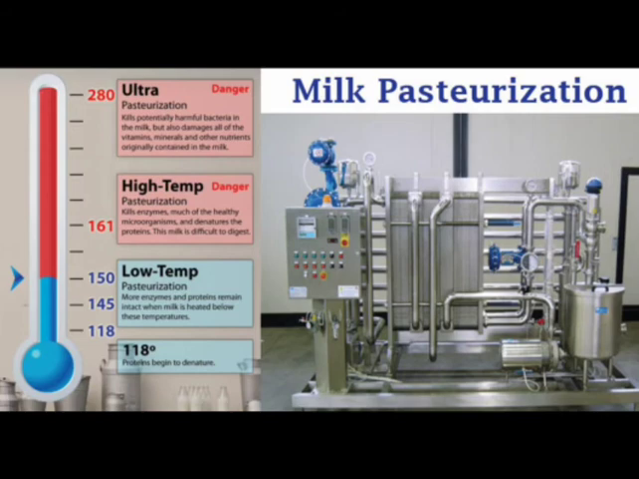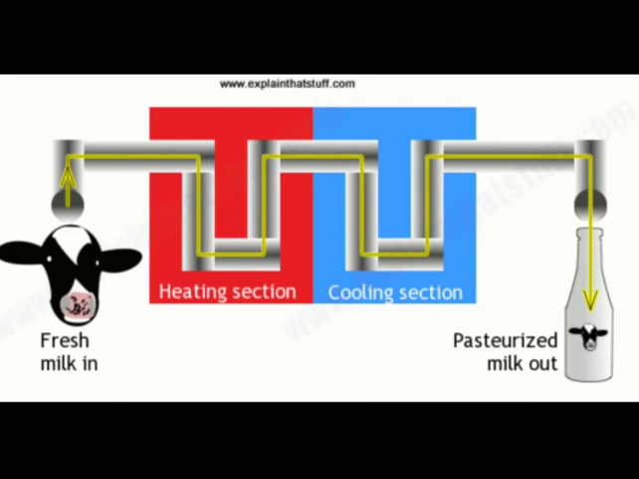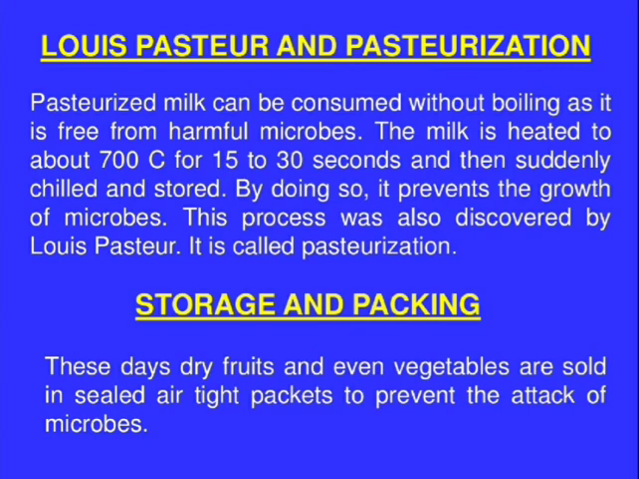What is actually done in pasteurization is that milk is heated to about 700 degree Celsius for 15 to 30 seconds, only 15 to 30 seconds, but see how high the temperature is, and then it is suddenly chilled and stored, meaning the temperature is suddenly reduced, and afterwards it is stored. By doing this, it prevents the growth of harmful microbes.